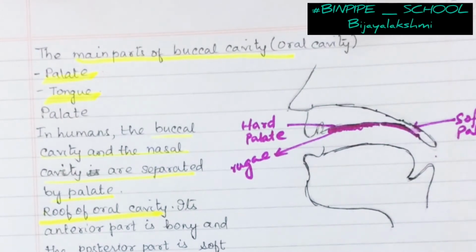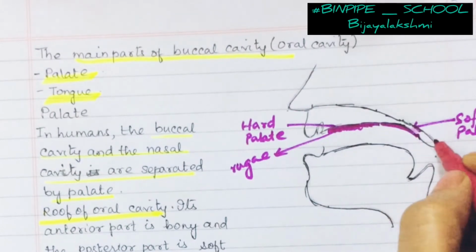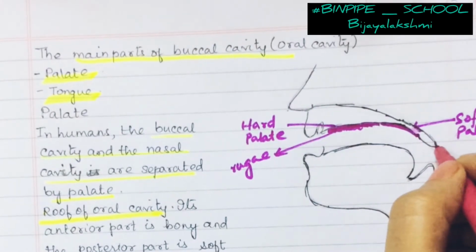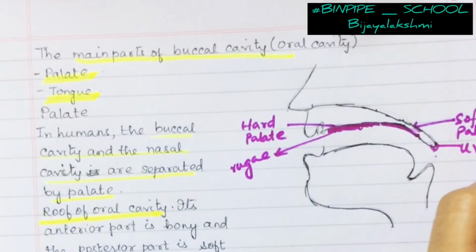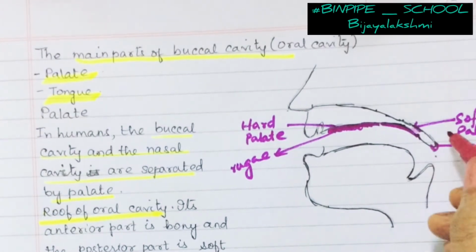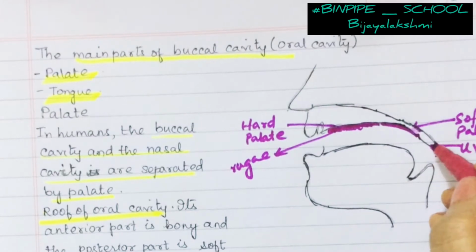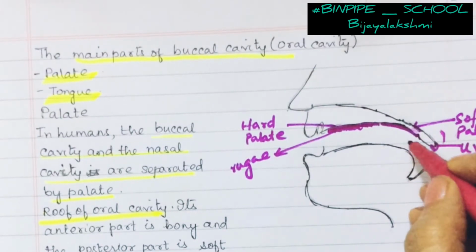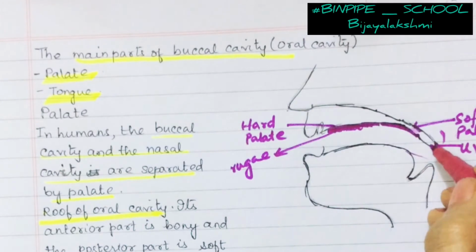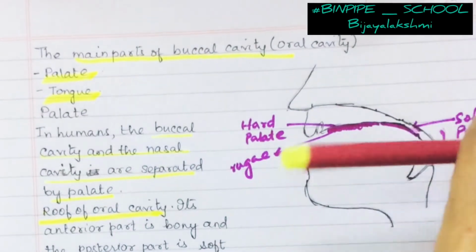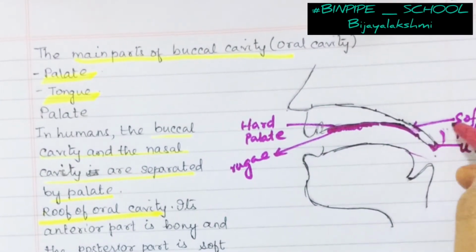Now the posterior end is the soft palate and it hangs down as a small flap-like structure. Here we have a small flap-like structure. This one is called the uvula. Now the purpose of the uvula is to prevent the food from passing into the nasal cavity by closing the nares internally. As the food is slipping down, this uvula is pressed and made to move up so that it closes the nasal section.